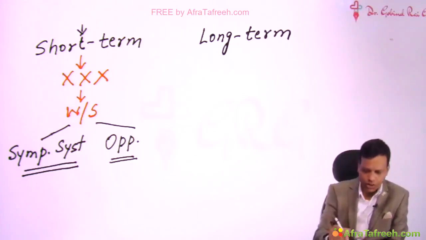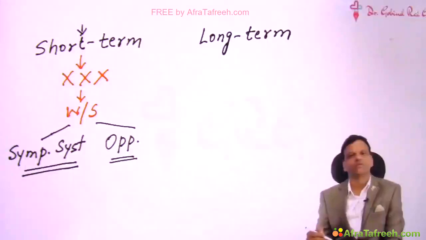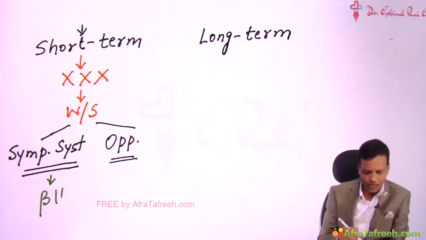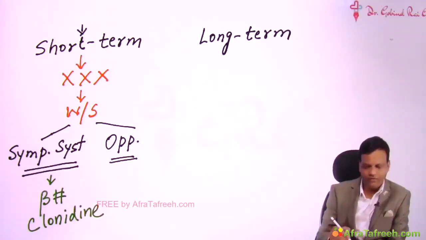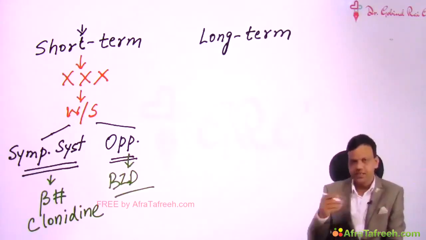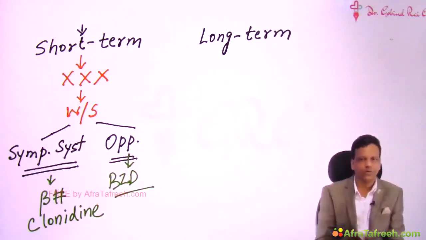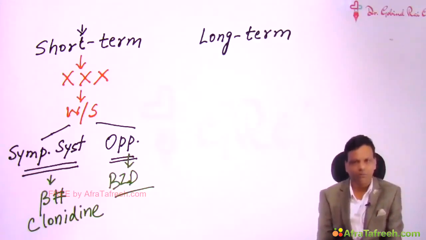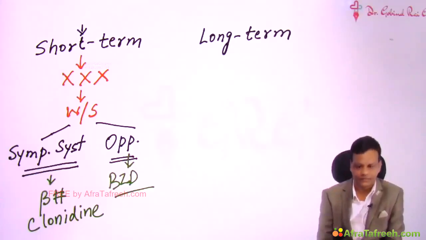So what we will do now is treat whatever symptoms occur. Like to treat the sympathetic symptoms, we can give beta blockers or we can give clonidine to press the brakes. If a person develops diarrhea, we can give loperamide. If a person develops seizures, we can give benzodiazepines. So basically, we will treat the withdrawal symptoms. We will stop giving the addictive drug, the person develops withdrawal symptoms and we will treat those symptoms. And when the symptoms stop after a few days, then we will stop giving these drugs and the person becomes de-addicted.